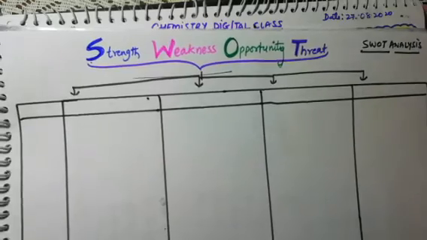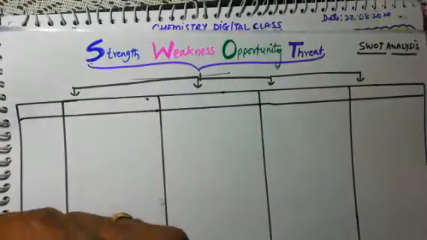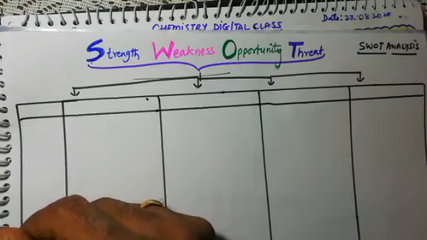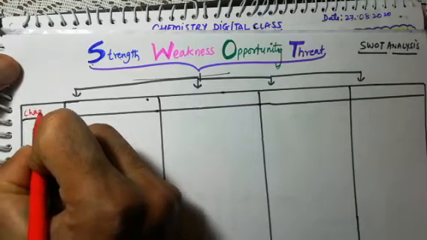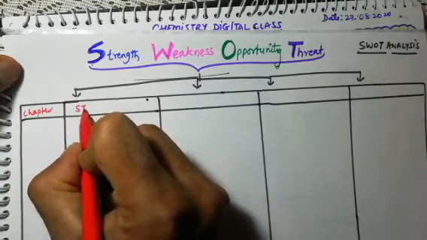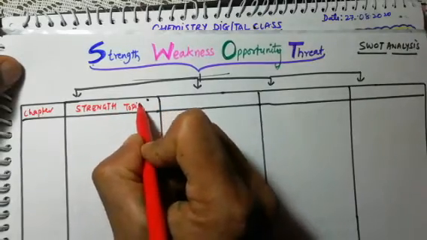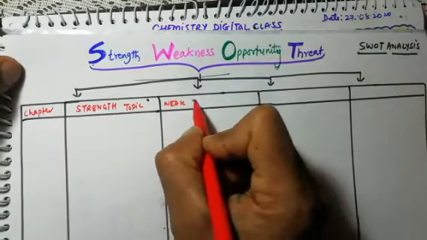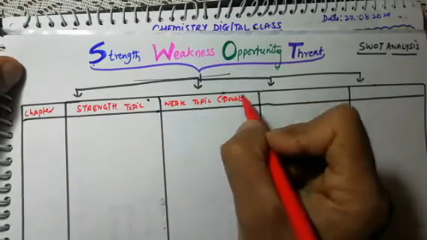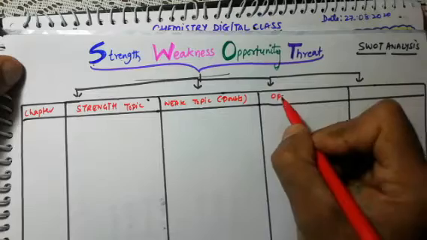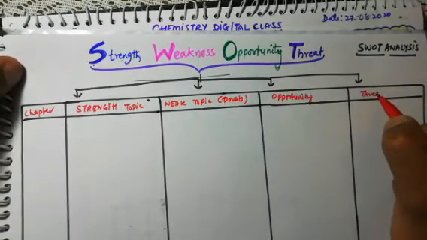By today evening or tomorrow morning, you can send it to me on my personal WhatsApp. Here you can see the chapter name. Here is your strength topic. Here your weak topic, or you can say doubts, in which you are still facing difficulty. Here you will write opportunity. Here you will write threats.